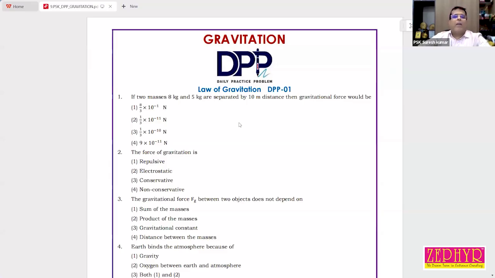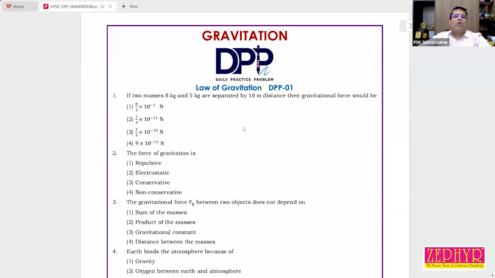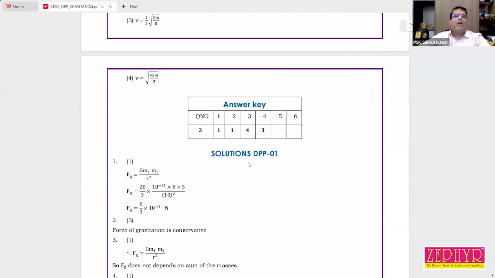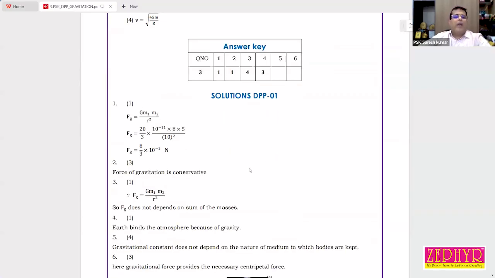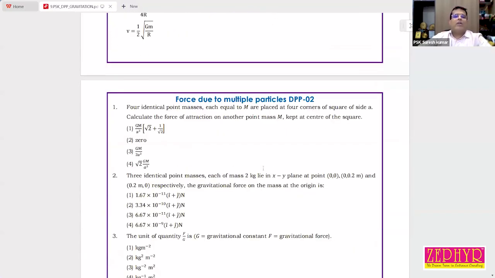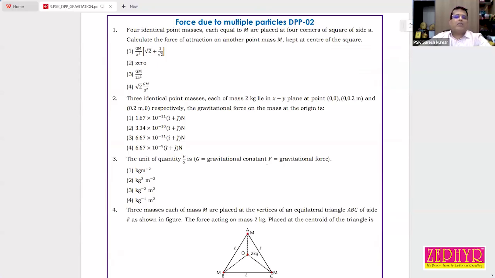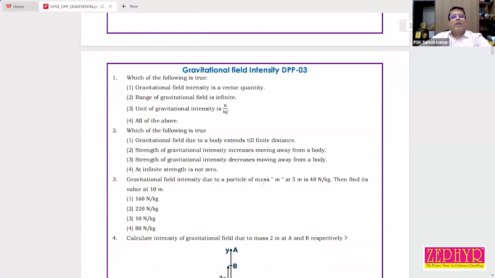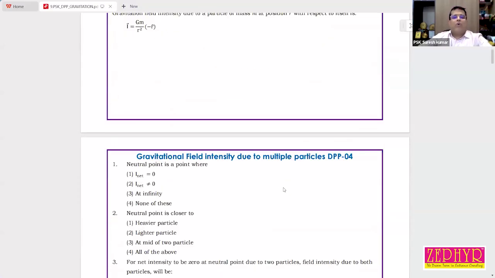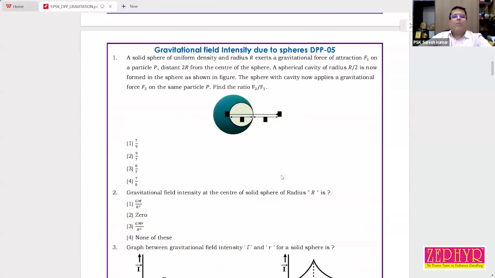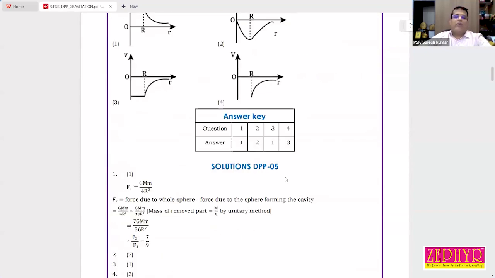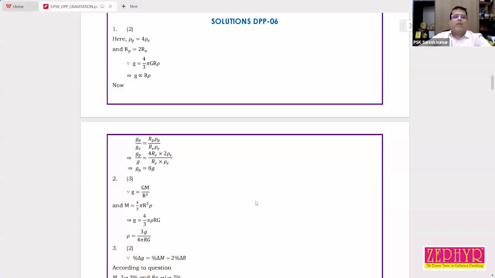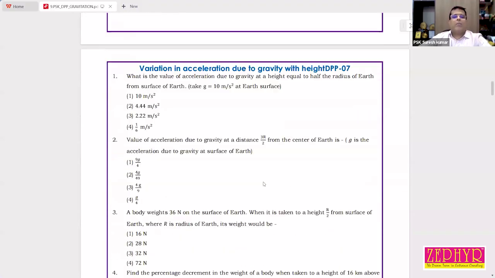DPP gravitation, law of gravitation. These are all simple questions from the first segment. Its answer key is given. Then the solution also. Then force due to multiple particles, second DPP, again an answer and solution is given. Then DPP number 3, 4, 5. When you come to the end of this chapter, you can see difficult questions are there. In the beginning, all these are simple questions.